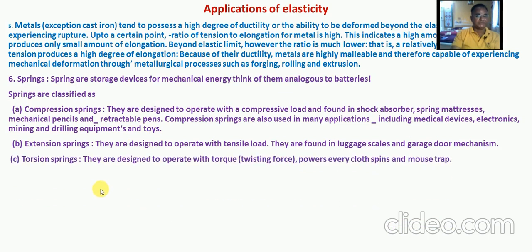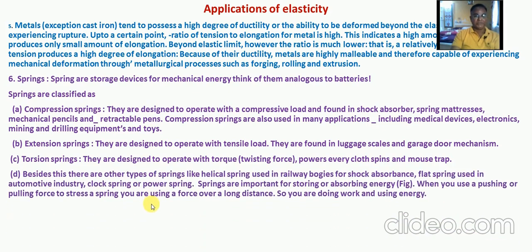Then extension springs are designed to operate with a tensile load. They are found in luggage, scales, garage door mechanisms, etc. Then torsion springs are designed to operate with torque or twisting force.